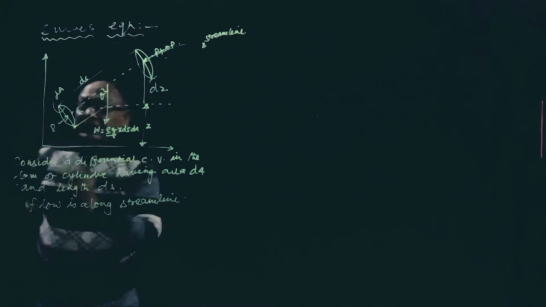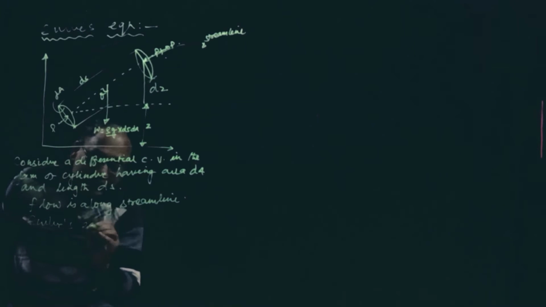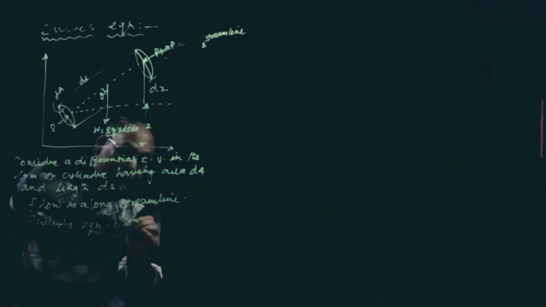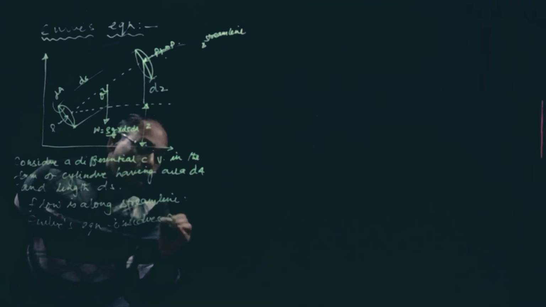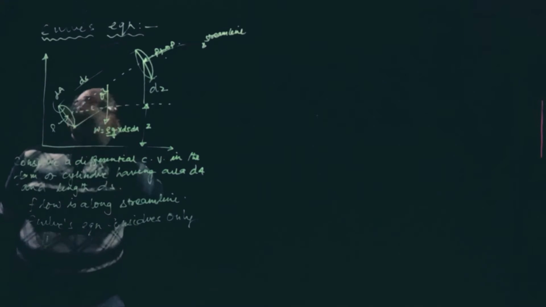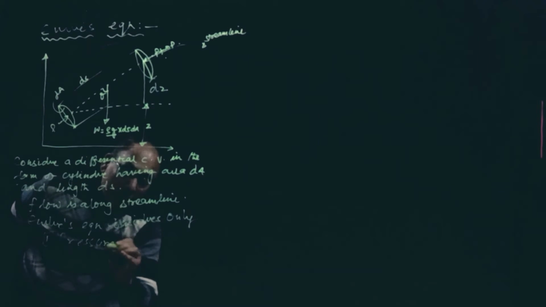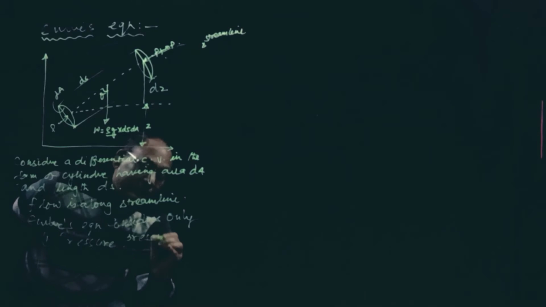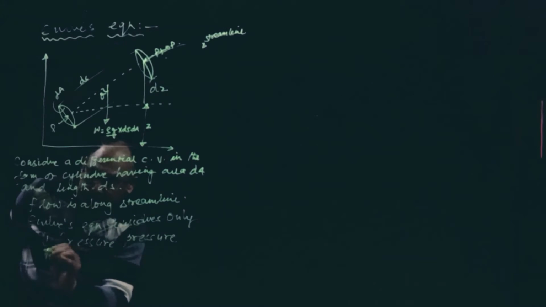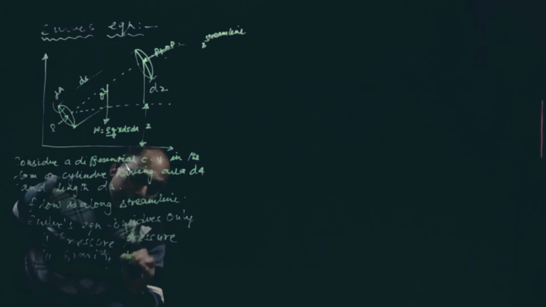Now this Euler's equation considers only two forces. One is this pressure force, another is gravity force.